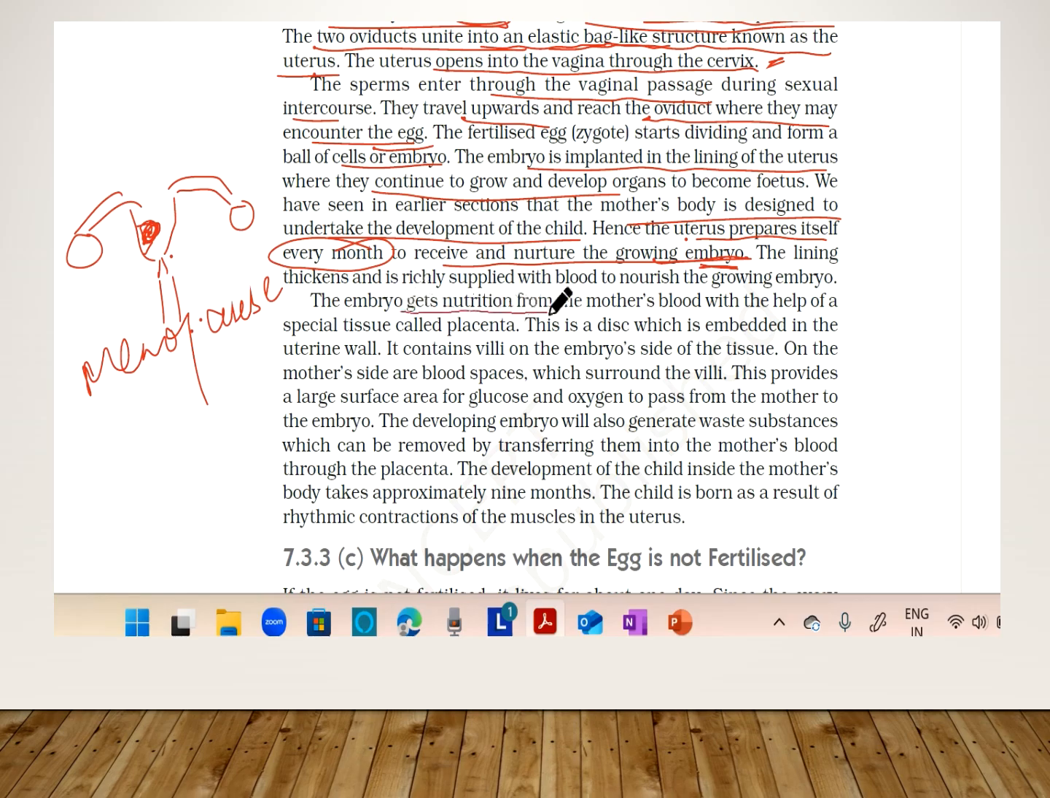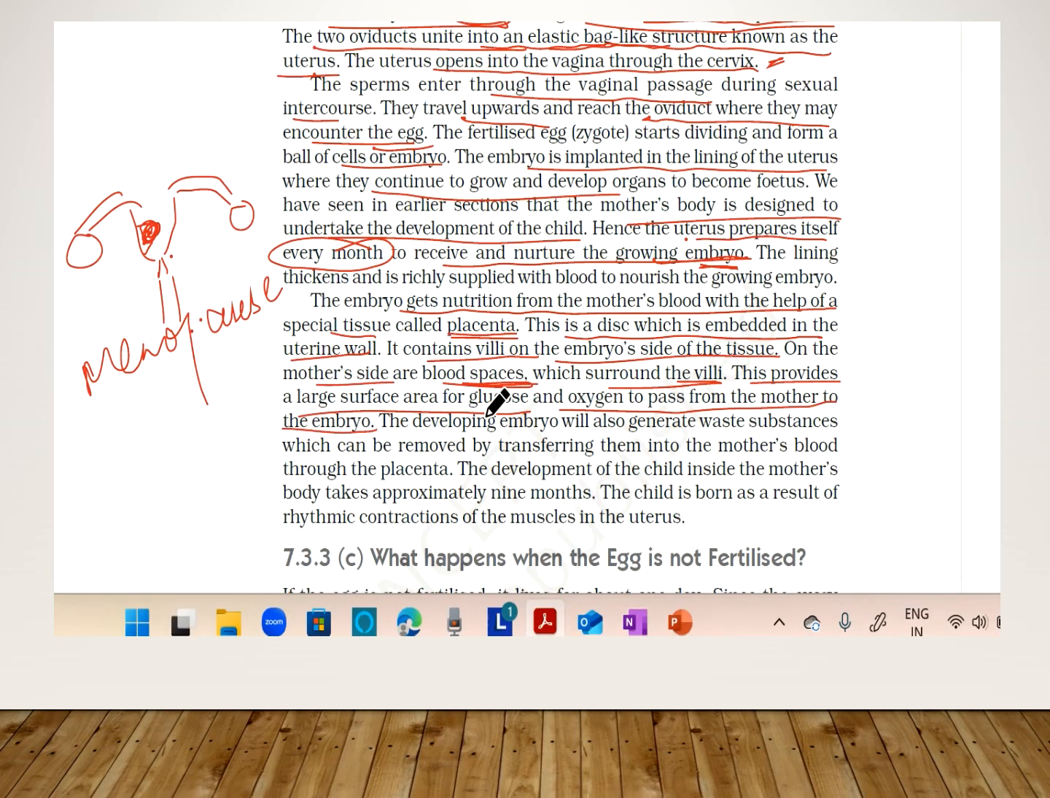The embryo gets nutrition from the mother's blood with the help of a special tissue called the placenta. I have just told you about the placenta. This is the disc which is embedded in the uterine wall, and it contains villi on the embryo side of the tissue. On the mother's side are blood spaces which surround the villi, and this provides a large surface area for glucose and oxygen to pass from the mother to the embryo.